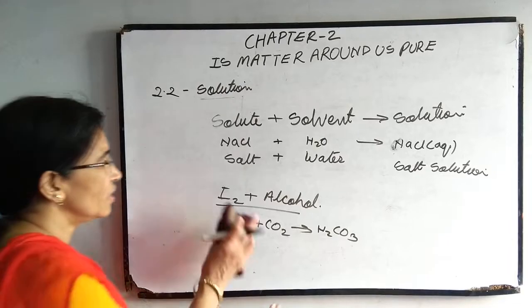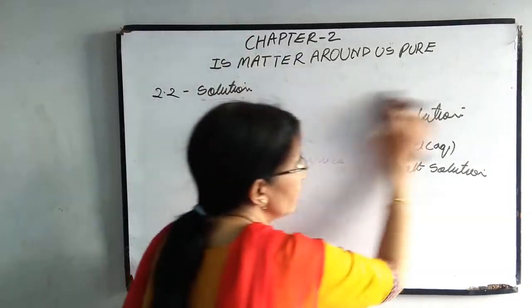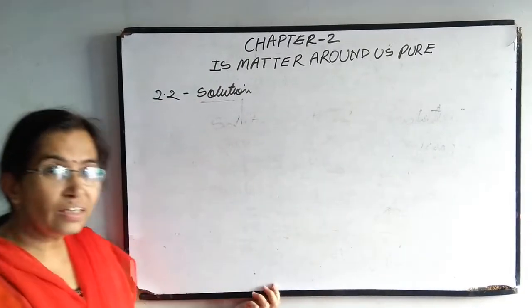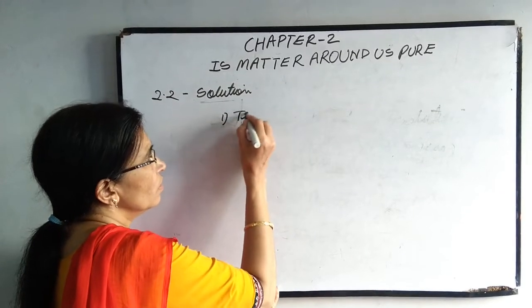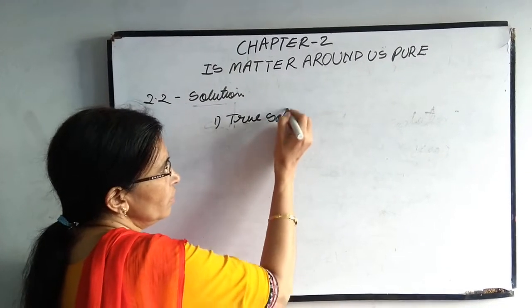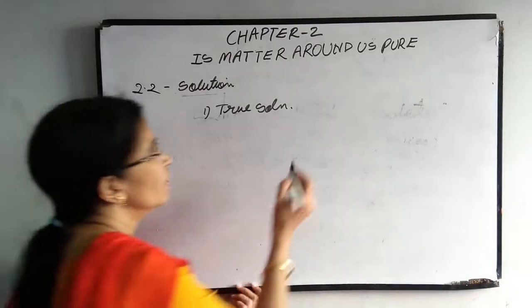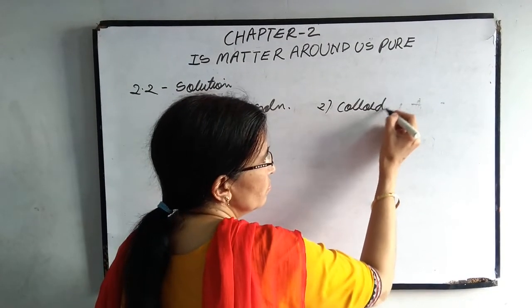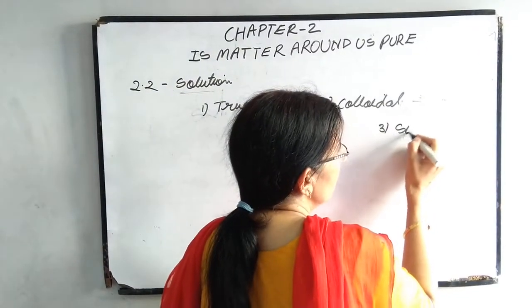Okay. Now we will see the properties of solution. Before the properties, I am going to explain the types of solution. There are three types of solution. The first one is true solution. Which we are seeing over there, salt solution, sugar solution, they are true solutions. Second is colloidal. And third one is suspension.